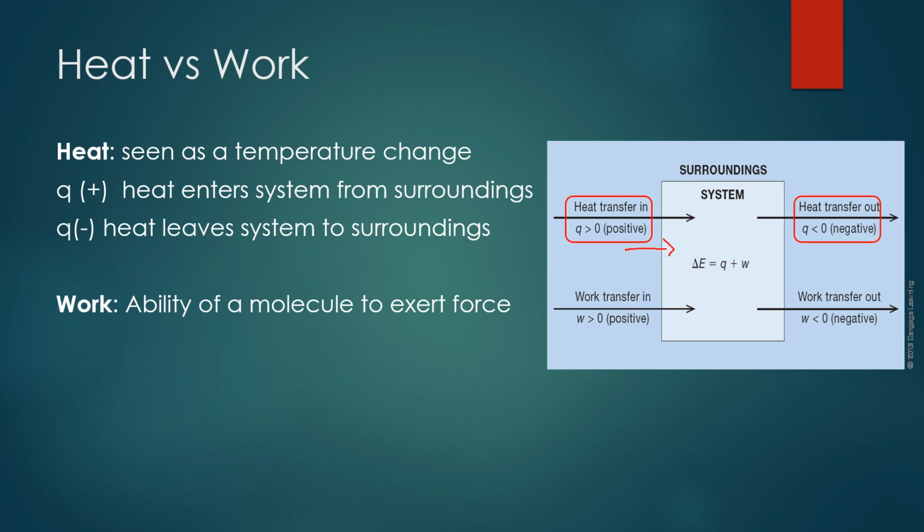Now, if the heat is negative, so if you get a negative value for Q, that means heat is leaving the system. So it's going out of the system and into the surroundings. So this would be an example where you feel the flask heating up. It is releasing heat from the flask to the surroundings, being your hand.